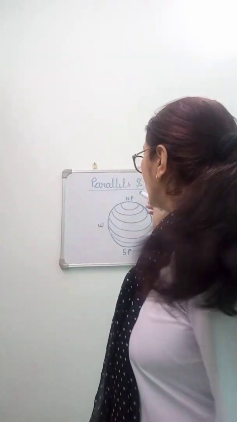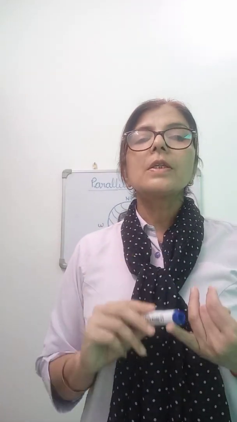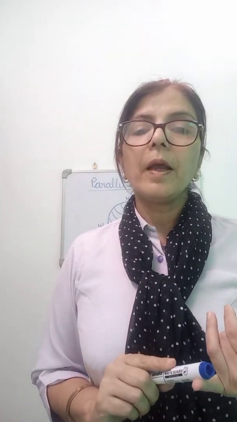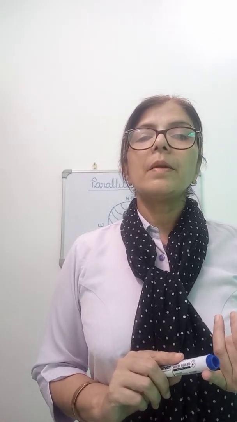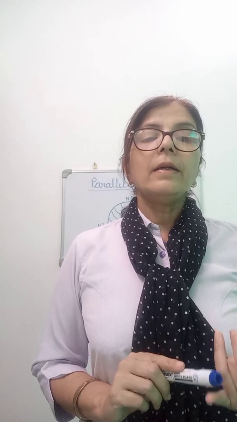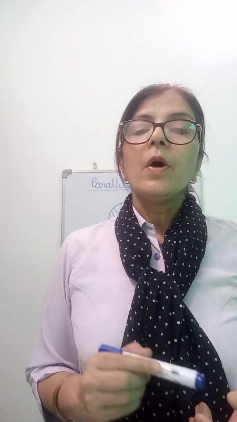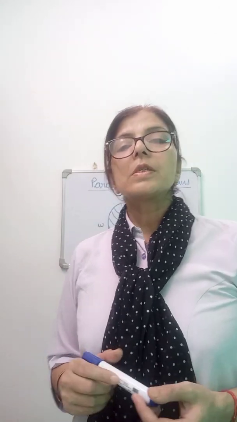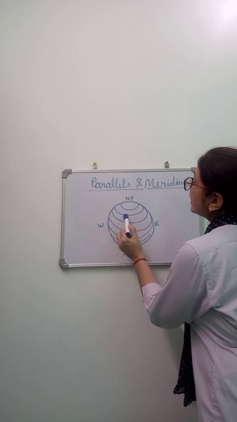Second, the length of the parallels decreases as we move away from the equator and towards the pole.